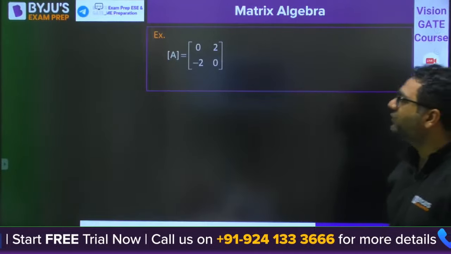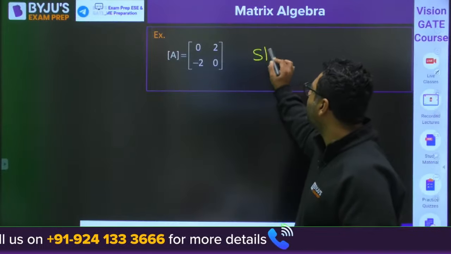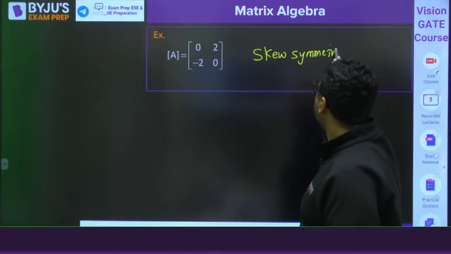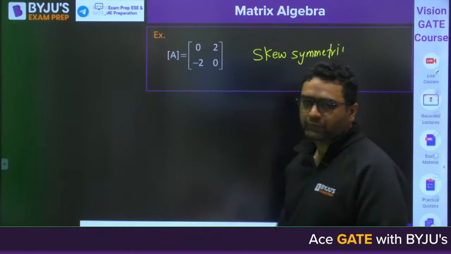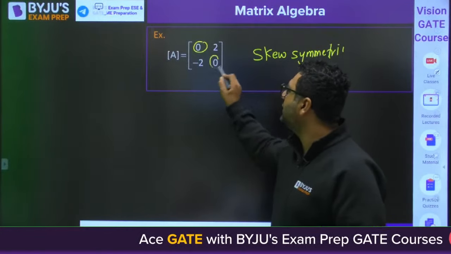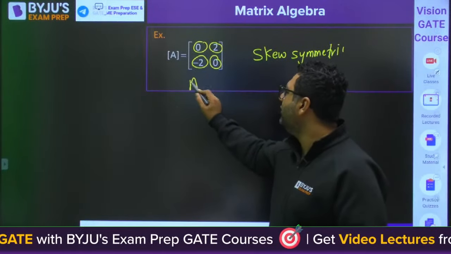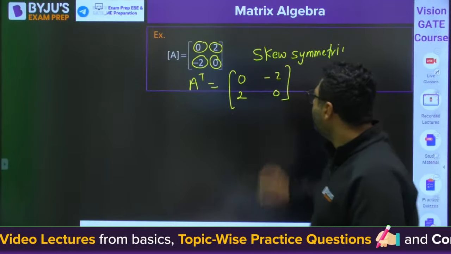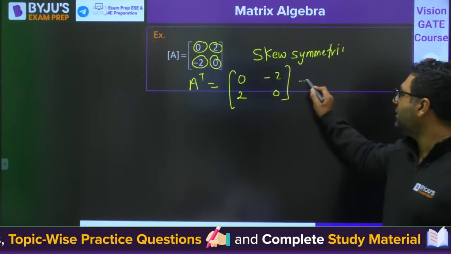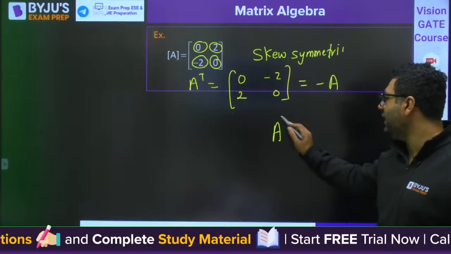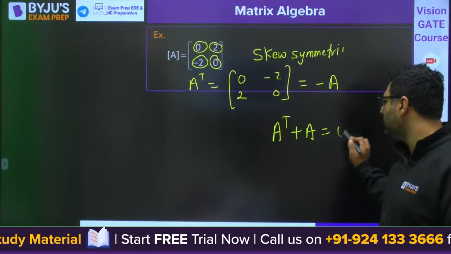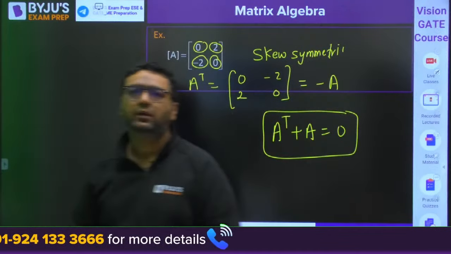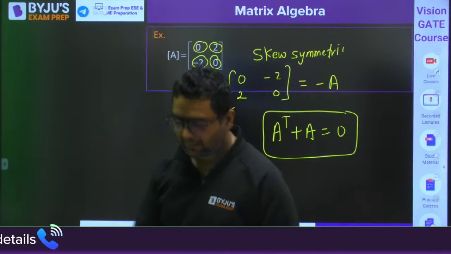Then my dear, this is an example of a skew symmetric matrix. You can see that principal elements are 0. The summation of all elements is 0. When you go for A transpose, you will get 0, 2, minus 2, 0. You can see this is nothing but minus A. So when you add A transpose plus A, it comes out to be 0. Clear for everyone? Please tell me that. Okay. Yes. Next, let us move further.